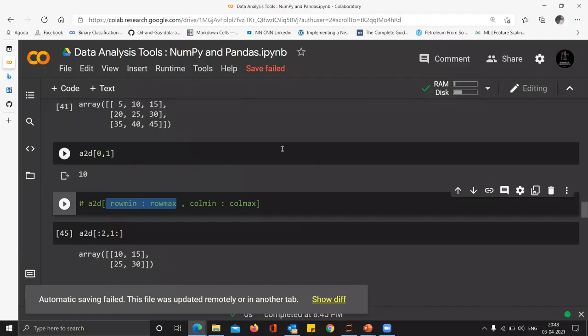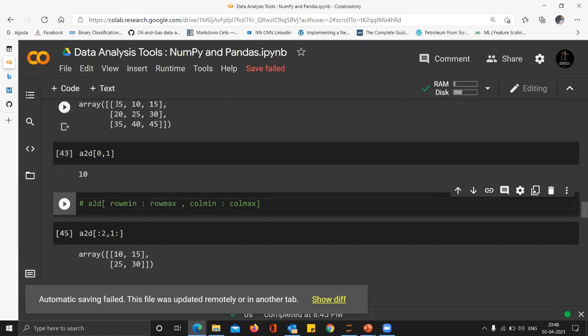I'm talking in indexes: 0th index, first index, second index. Again, 5, 20, 35 are the 0th index column. 10, 25, 40 are the first index column. And 15, 30, 45 are the second index column, right? So you have to provide the indices.